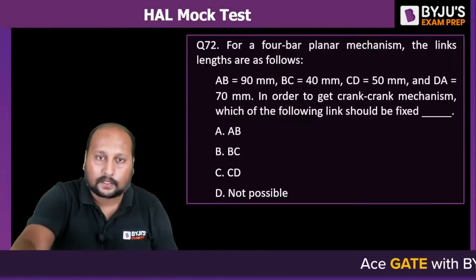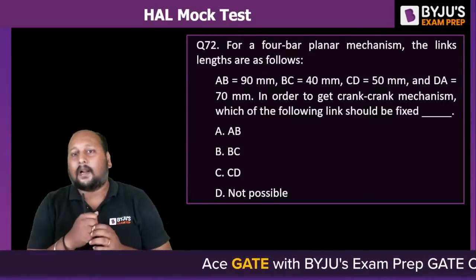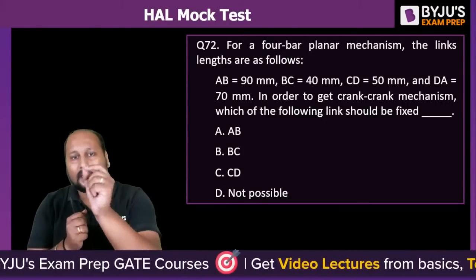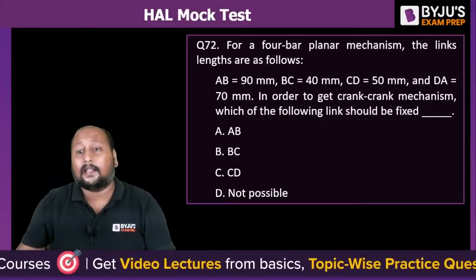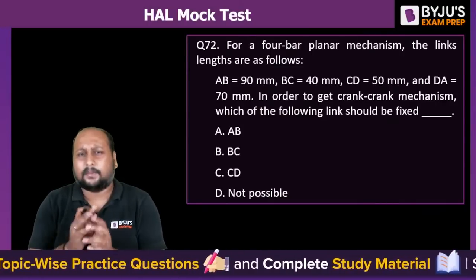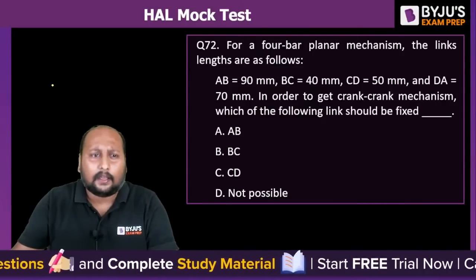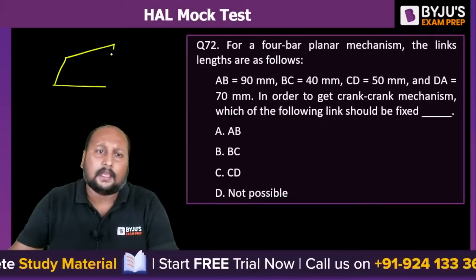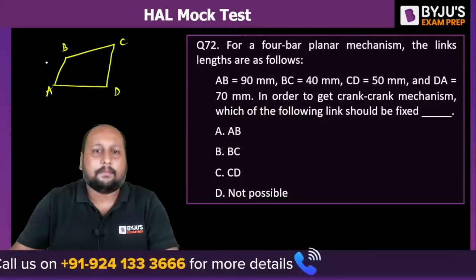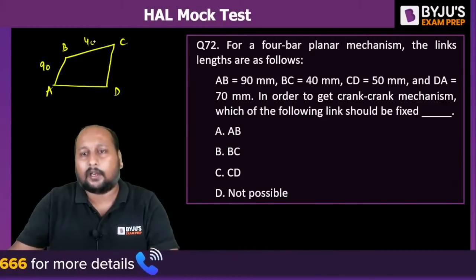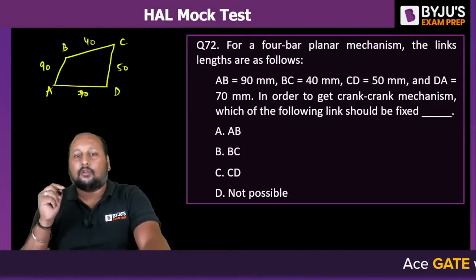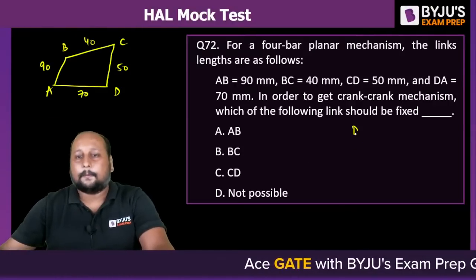Okay, chaliye, next question on the screen. Question number 72. A 4-bar planar mechanism has links with lengths AB, BC, CD and AD. In order to get the crank mechanism, which of the links should be fixed? A simple question from the inversions topic. So we have a 4-bar mechanism, A, B, C or D. AB is equal to 90, BC is equal to 40, CD is equal to 50, AD is equal to 70. They are asking which link you should fix in order to get the double crank mechanism.